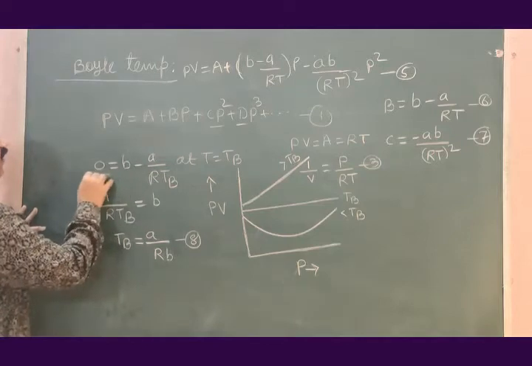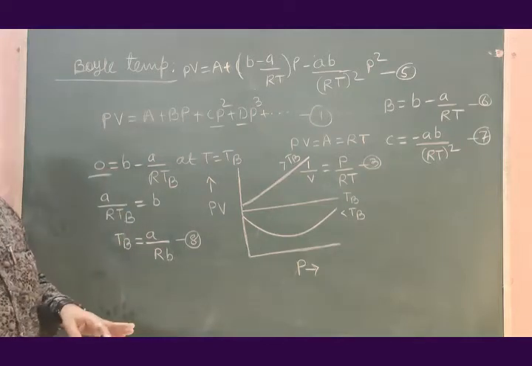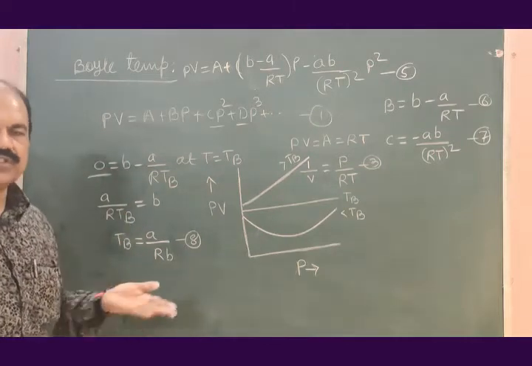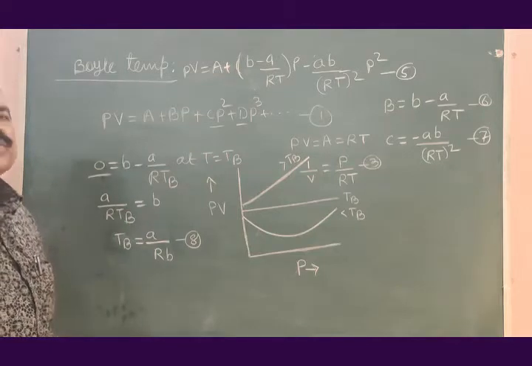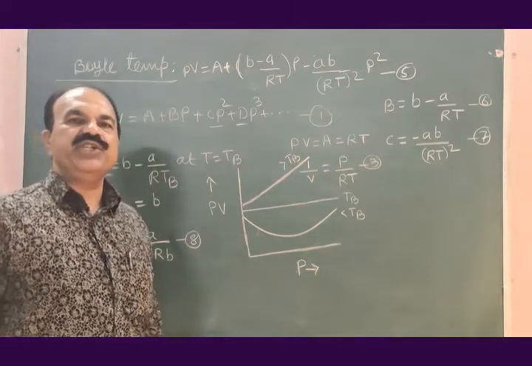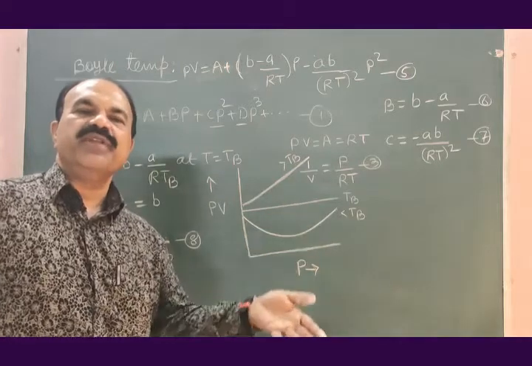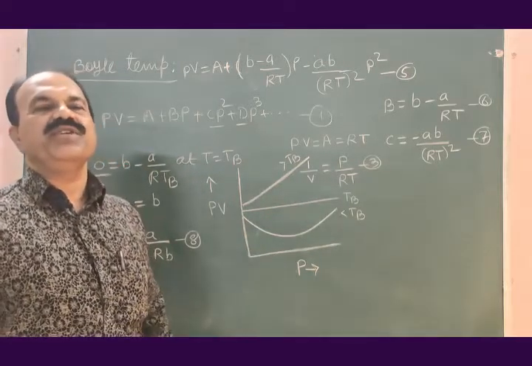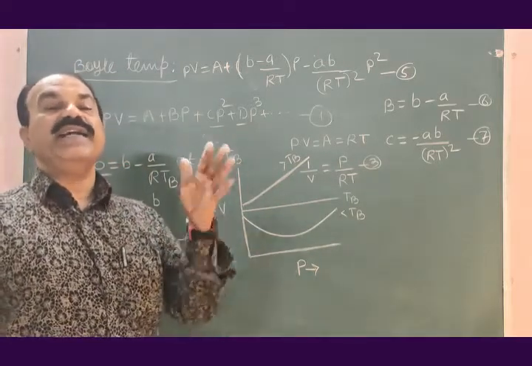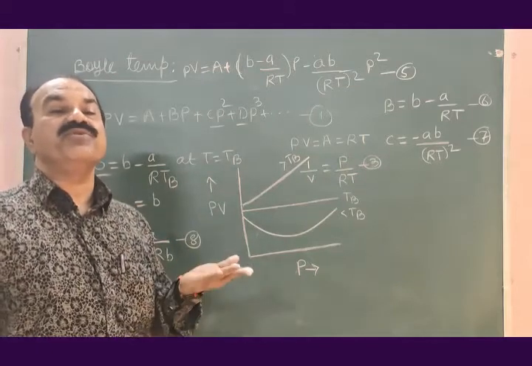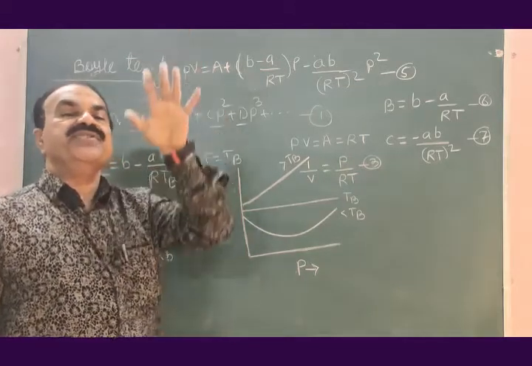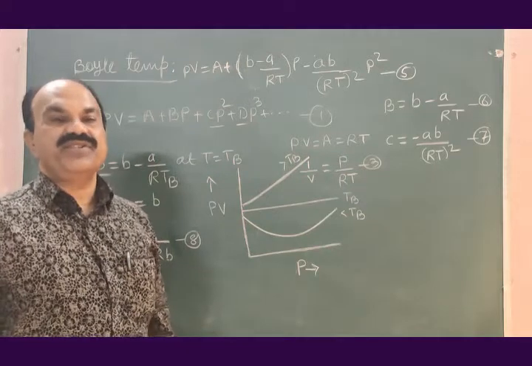This B will not be 0. Just before, I have shown you values of B. B is negative for temperature less than boil temperature, B is 0 at boil temperature, B is positive at a temperature higher than boil temperature.